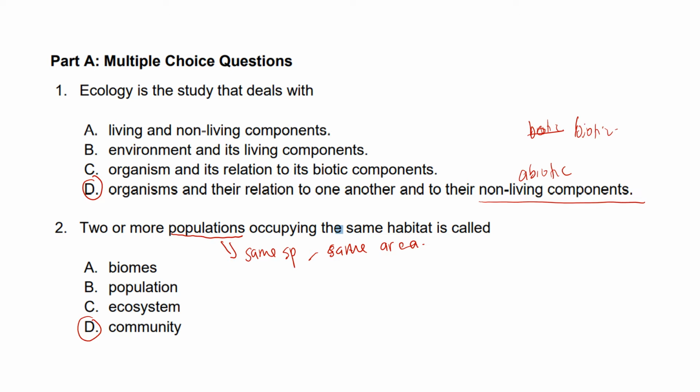For example, a lake will have different populations living in it, such as fish, shrimp, duck, swan, and aquatic plants. That lake will have different species living in the same habitat.